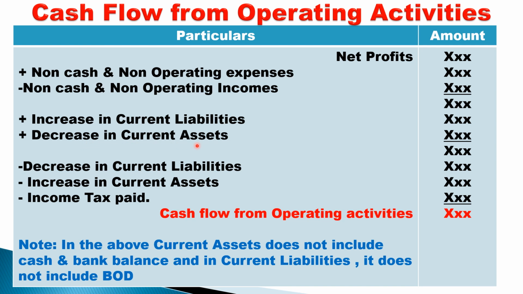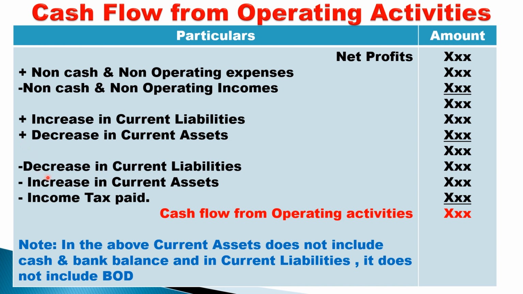Add decrease in current asset. Any current assets that are decreased, add. When will current assets decrease? When we receive cash from debtors, or when we receive cash during sale of goods like stock. Stock reduces means it is sold, we receive cash. Debtors decrease, it means we receive cash. So when current assets decrease, it means cash is received.